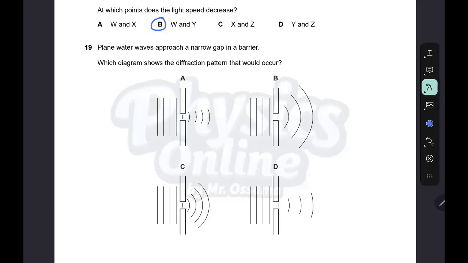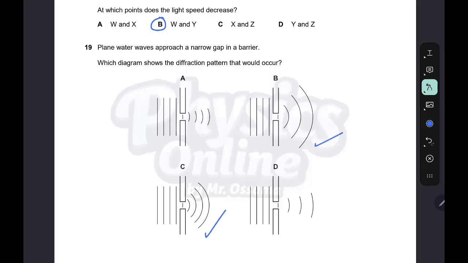Question 19. Plane water waves approach a narrow gap in a barrier. Which diagram shows the diffraction pattern that would occur? As you see here, the width of the gap is almost the same as the wavelength, so we have maximum diffraction.